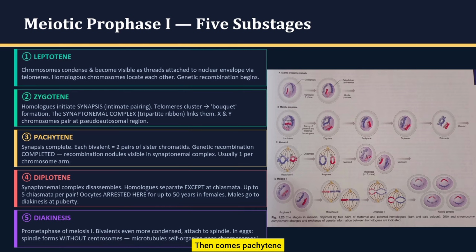Then comes pachytene, the most crucial stage, where synapsis is complete and crossing over occurs. Segments of DNA are exchanged between homologous chromosomes, creating new genetic combinations. After this, in diplotene, the synaptonemal complex breaks down and the homologous chromosomes begin to separate, but they remain connected at points called chiasmata, which are visible evidence of crossing over.